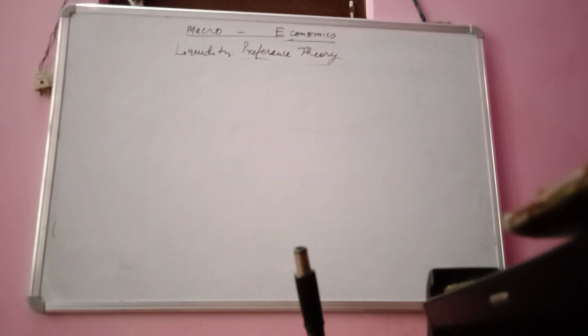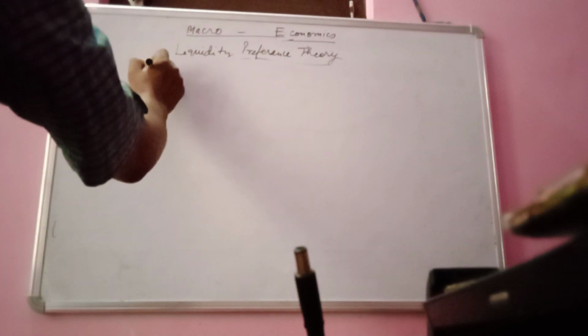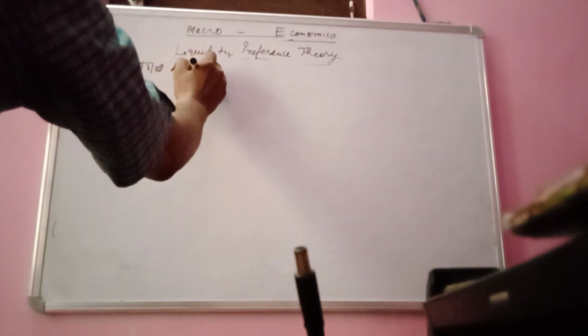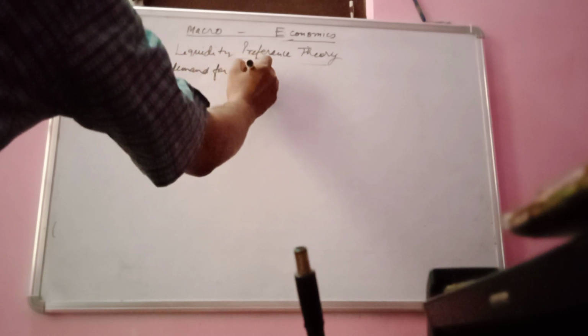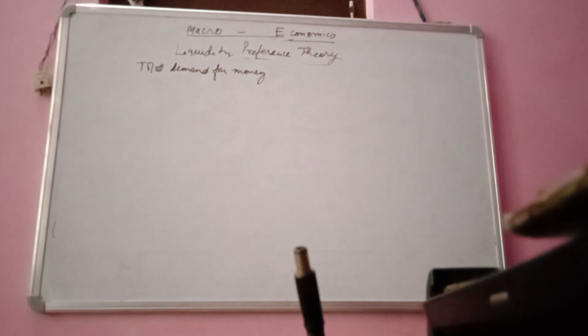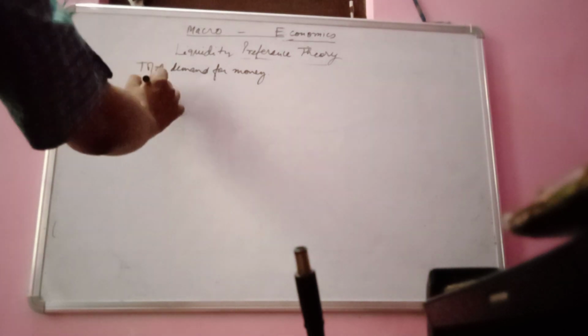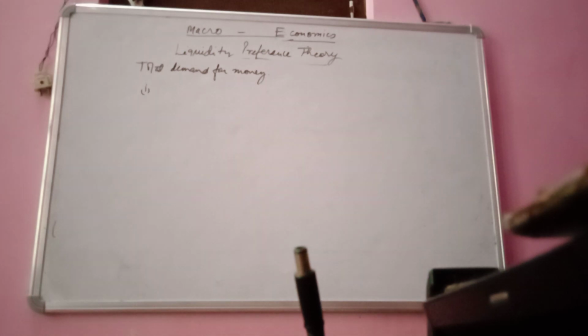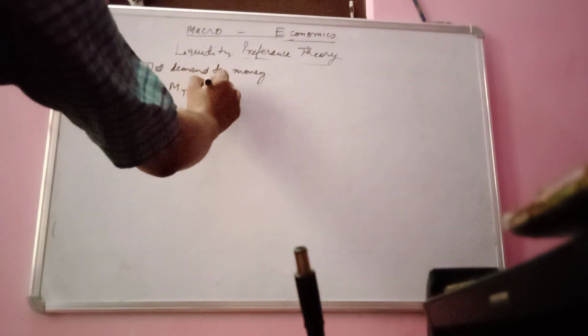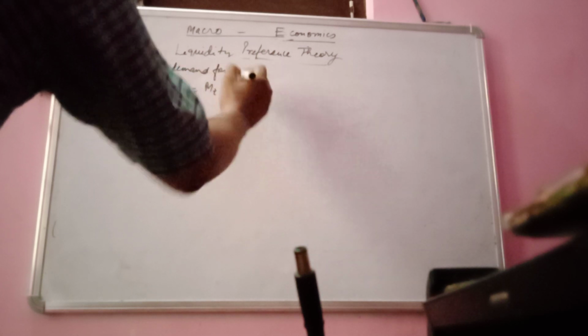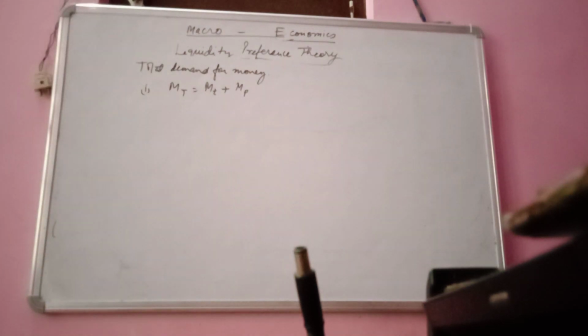So here the total demand for money. The total demand of money consists of two components. The first one is the transaction including precautionary demand for money, which, as we know, is M capital T equal to M small t, the transaction demand of money, and M small p, the precautionary demand for money.